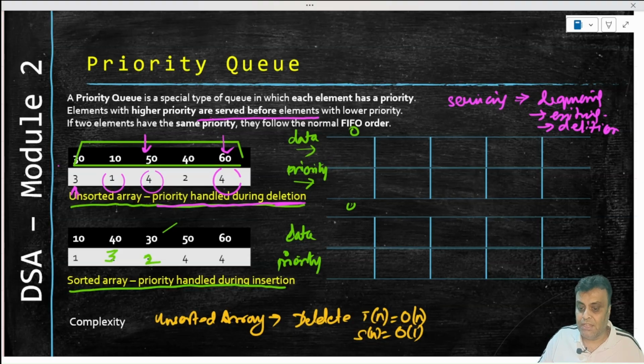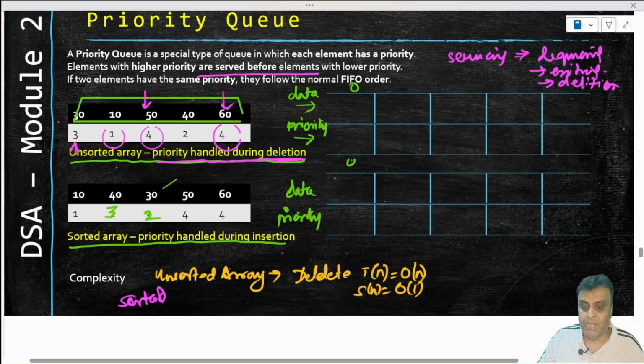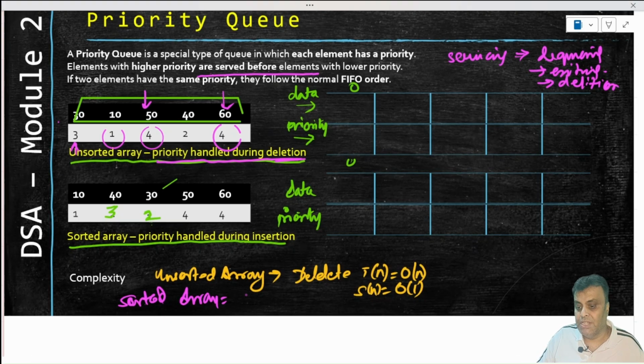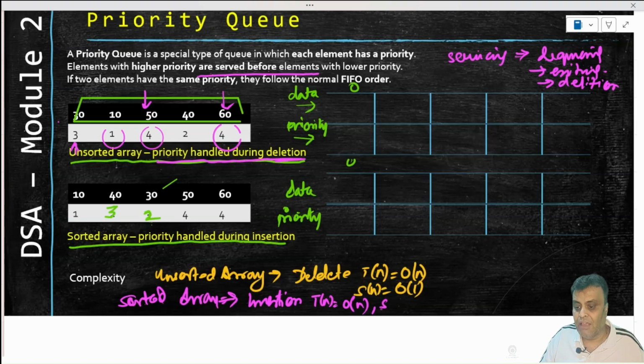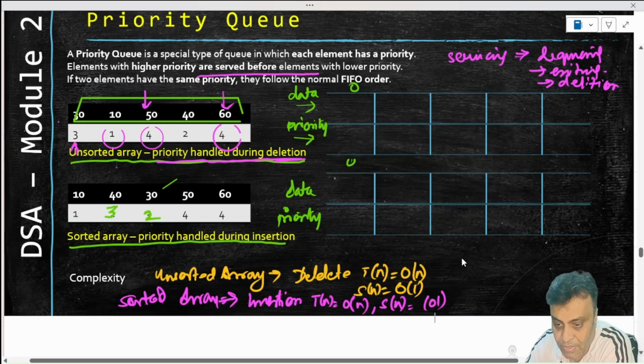So what is not easy for a sorted array? What is not easy in terms of time complexity is that the insertion will have to take care of pushing the elements to the right so that you can insert it in a proper position. So the insertion will take a time complexity of order of n, because it will run a loop to push the elements to the right, and then one block will be created empty, and in that block it will place the appropriate data, and then the space complexity will still remain as order of 1. So that is on the priority queue.